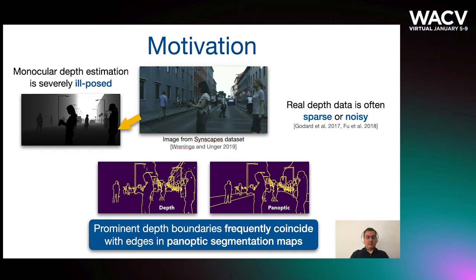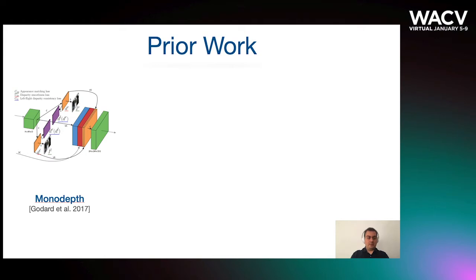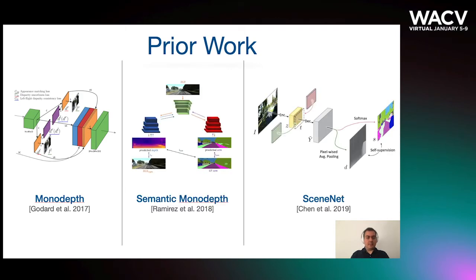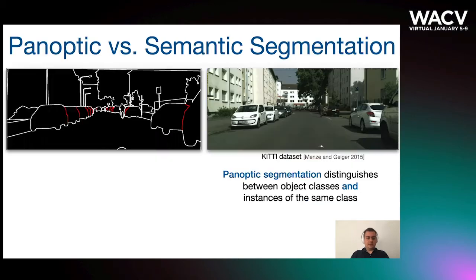This is based on the observation that prominent boundaries in depth maps often coincide with edges in the panoptic maps. We base our approach on monodepth, a stereo-based self-supervised technique which relies on appearance matching for training the monocular depth prediction network. Previous work that explicitly leverages semantic information includes semantic monodepth and SceneNet. The semantic information augments appearance matching and leads to improved accuracy.